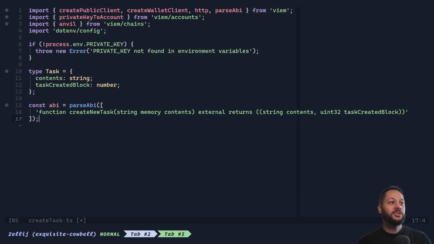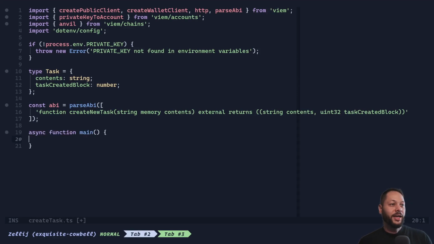You can actually use this human readable ABI format, which basically allows you to define what the function looks like, and then Viem is able to create an ABI object from that using this parseAbi function. So basically, we've passed in the signature of the create new task function that we want to call, and Viem will be able to intelligently use that when we actually interact with our contract later on in this script.